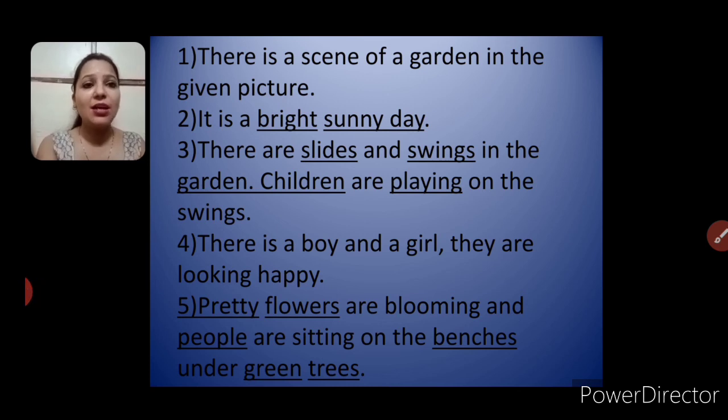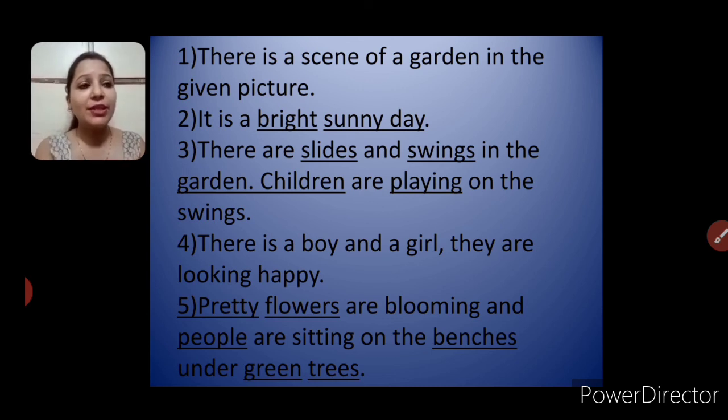It is a bright sunny day. So, bright sunny day. Two words we have used. First sentence we have made just to introduce. There is a scene of a garden in the given picture. And the hints we have used in the second sentence, that is, it is a bright sunny day. Two hints we have used.